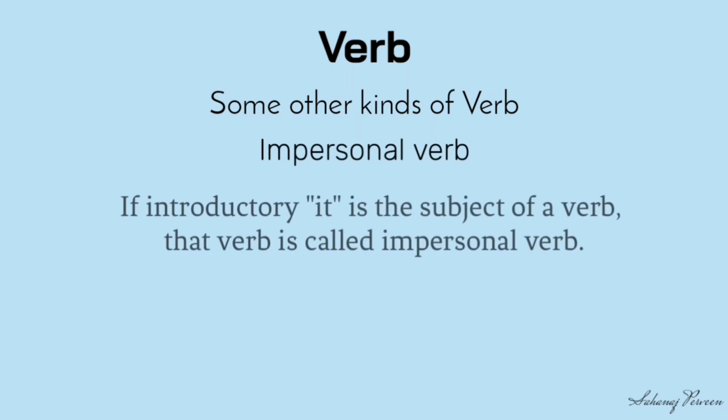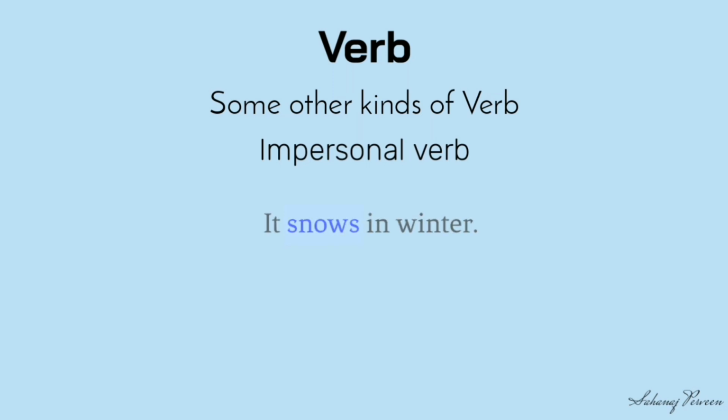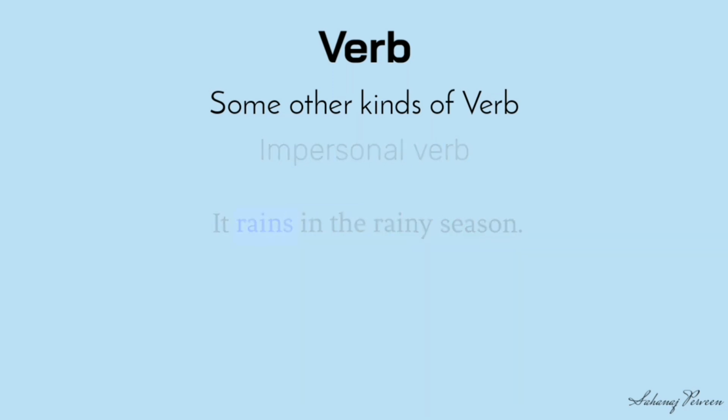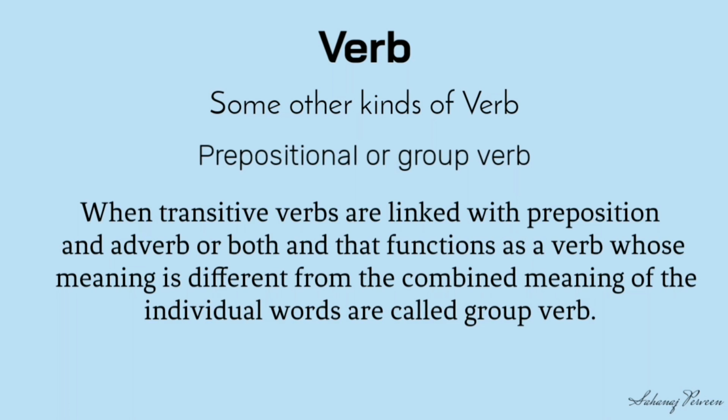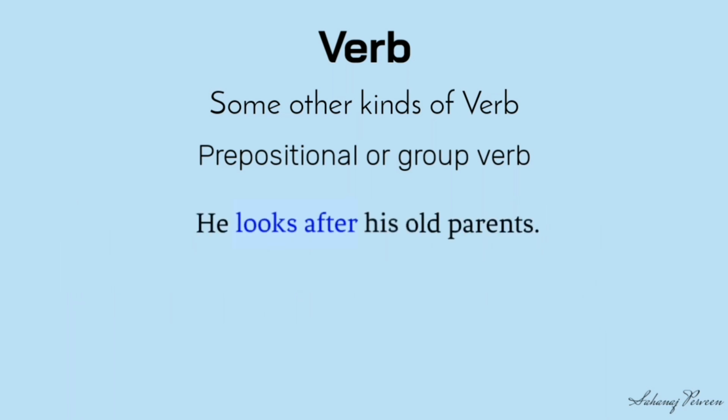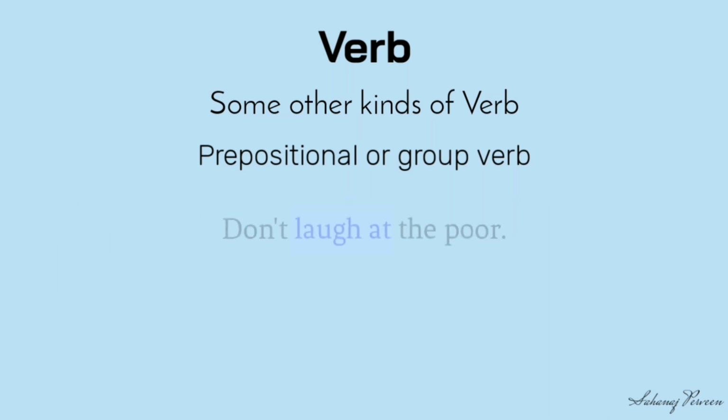Impersonal verb. If introductory it is the subject of a verb, that verb is called an impersonal verb. Look at the examples. It snows in winter. It rains in the rainy season. Group verb. When transitive verbs are linked with a preposition or adverb or both, and that functions as a verb whose meaning is different from the combined meaning of the individual words, it is called a group verb. Look at the examples. He looks after his old parents. Don't laugh at the poor.